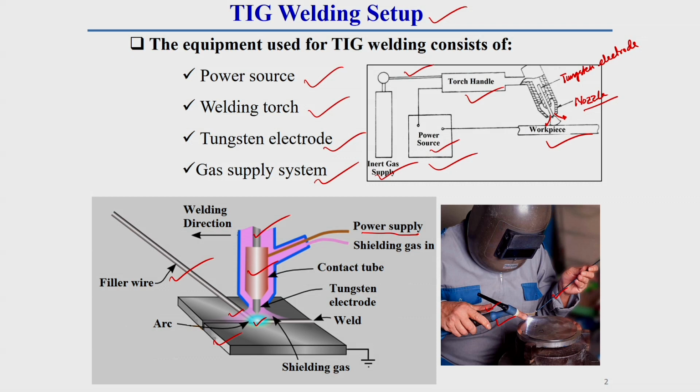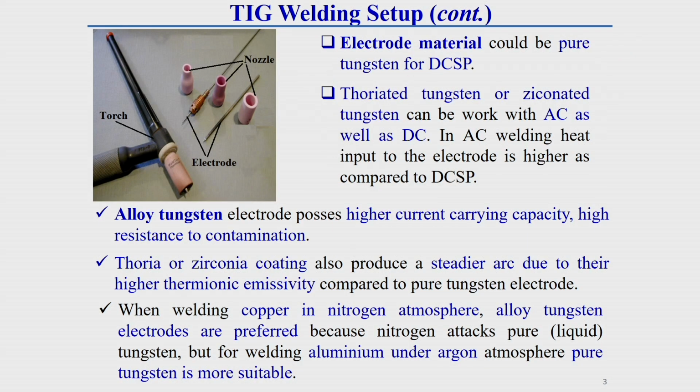Now we will discuss more details about this TIG welding setup. Here is the actual setup of the TIG welding process. This is called a torch. In this torch there is a nozzle. You see this is the nozzle here. This nozzle size generally varies depending upon the gas flow rate.